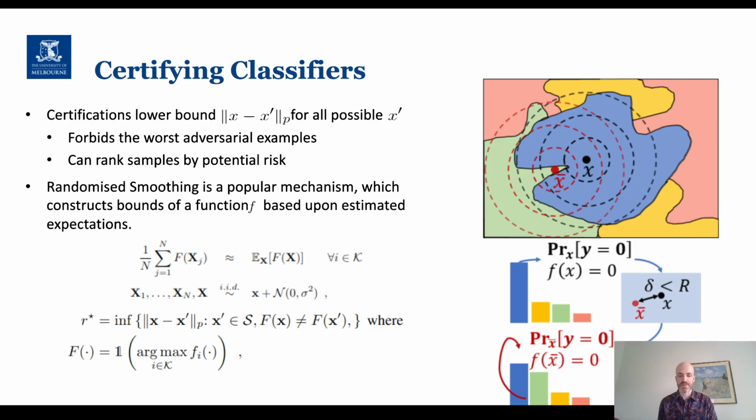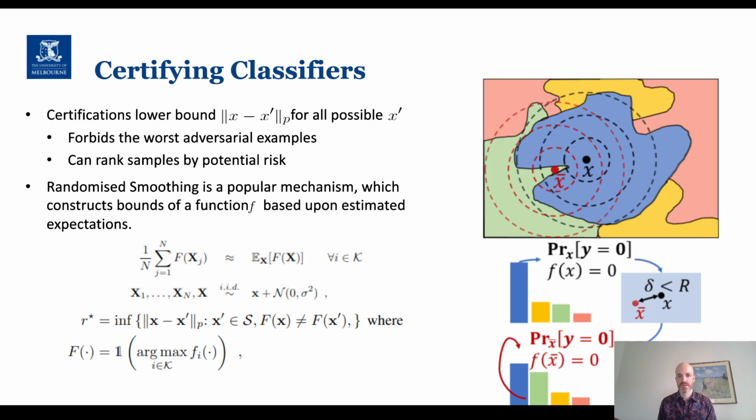So if we have some samples that certify at 0.1, those might be considered to be very high risk because there's a very small guarantee associated with them. And we might want to process those samples differently than samples with a much higher certification of, say, 1 or 2 or 3, where we can really be confident that it's going to take significant effort for an attacker to construct an adversarial perturbation that changes the output behavior of our model. So we might pass these different risk level samples through different processes, some having human intervention, some not having human intervention, and it really allows us to craft our response to securing a machine learning model on a sample by sample basis.